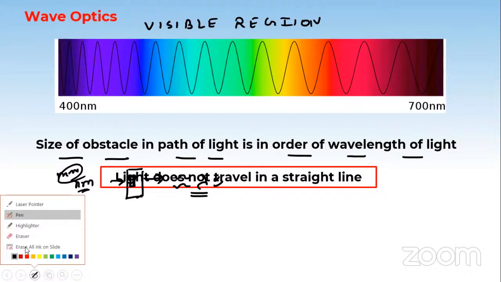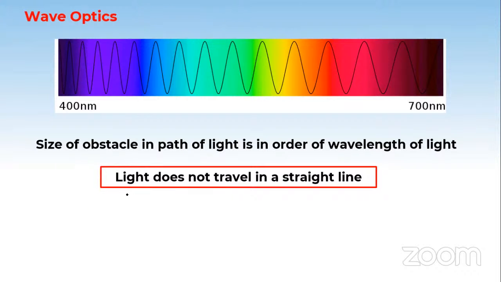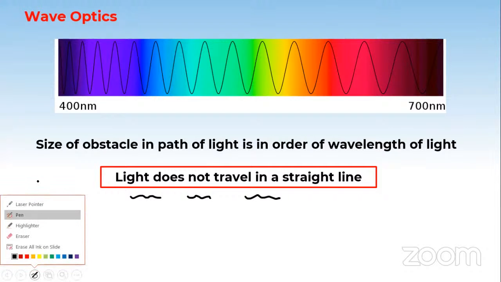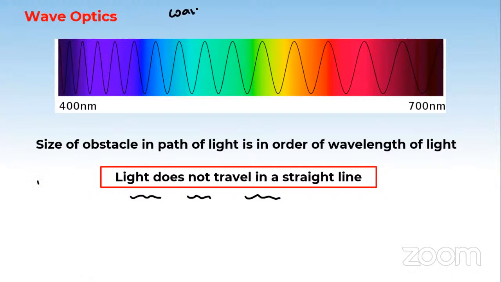So in this, what was the conclusion? The conclusion was this, that wave optics concluded that the light does not travel in a straight line. And what did geometrical optics conclude? It concluded that it will travel in a straight line. So this is a contradiction. Wave optics, we will say, is not supporting the geometrical optics conclusion.